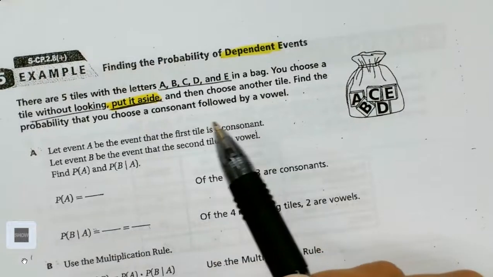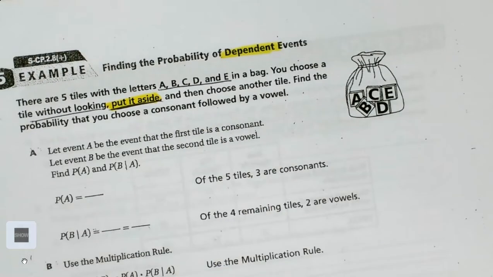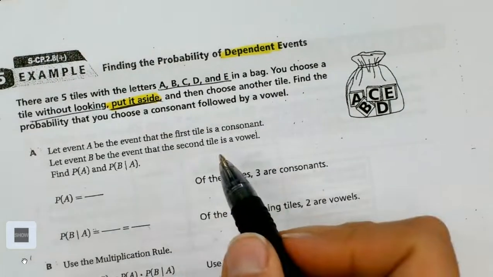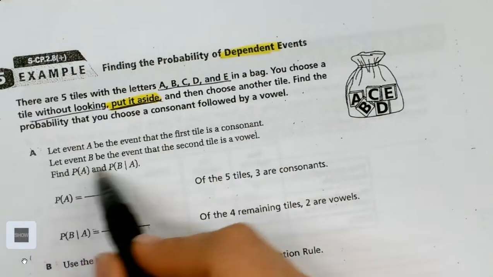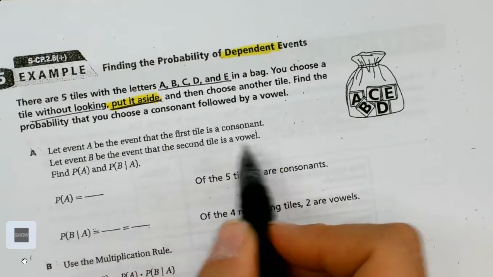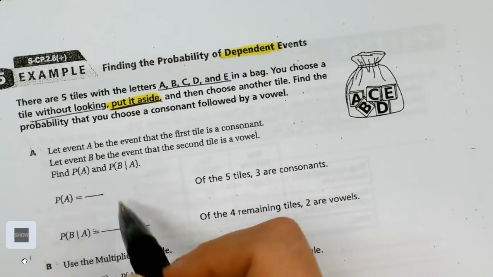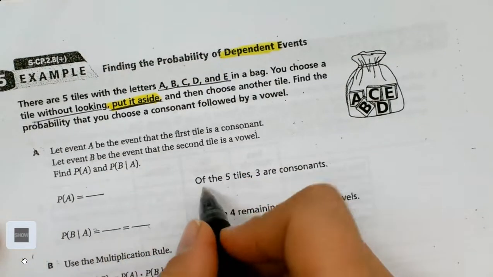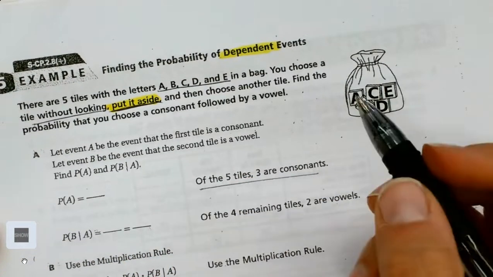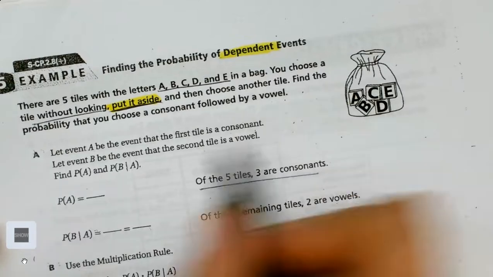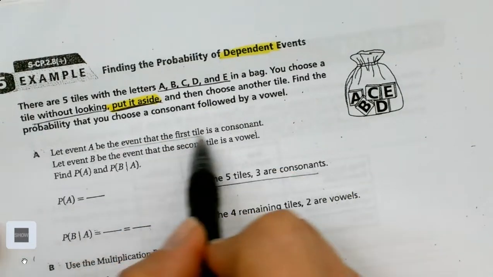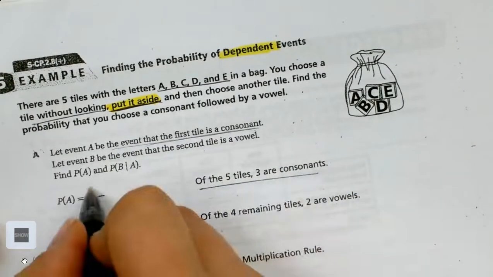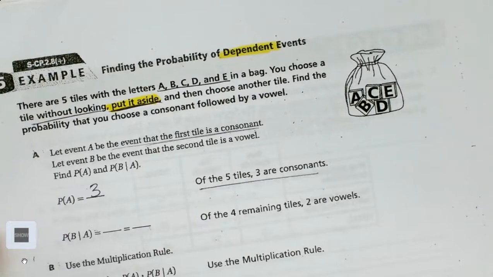All right, let A be the event that the first tile is a consonant. Let B be the event that the second tile is a vowel. Find the probability of A, and then the probability of B given A. Okay, so the probability of A. Of the 5 tiles, 3 are consonants, right? And A is the event that the first tile is a consonant. So there's 3 consonants out of how many tiles total? 3 out of 5, right?